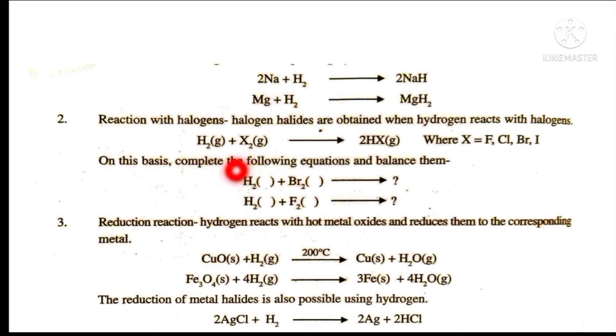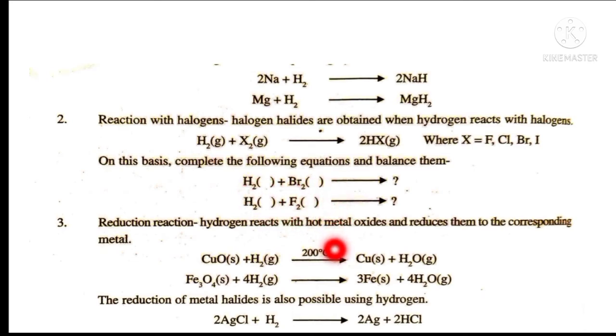The second is reaction with halogens. Hydrogen always reacts with halogens and forms hydrogen halides like hydrogen fluoride, hydrogen chloride, hydrogen bromide, hydrogen iodide, etc. So here what will form? HBr. Here HF, hydrogen fluoride, and here hydrogen bromide.